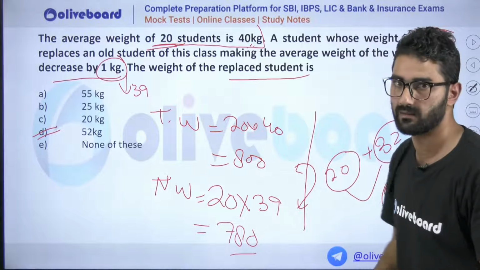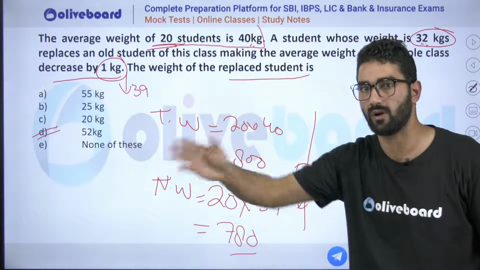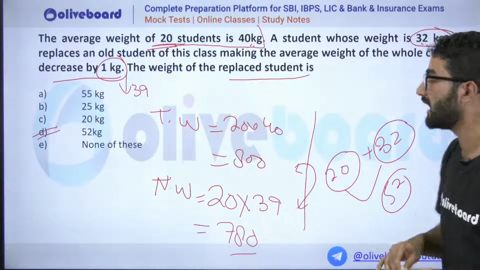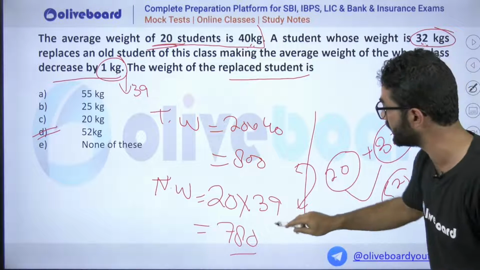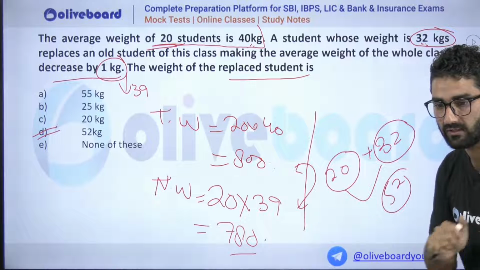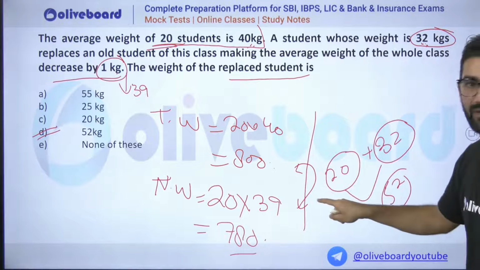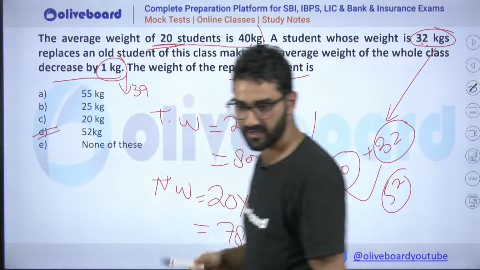Now here we have a concept: how much will be the weight of the person that goes out, replaced by another person? Due to this, there will be a decrease. How much will the decrease be? Sir, it will decrease from 800 to 780, a decrease of 20. Okay, there is a decrease of 20 and the person who comes in will be 32 as well. Yes, my dear.